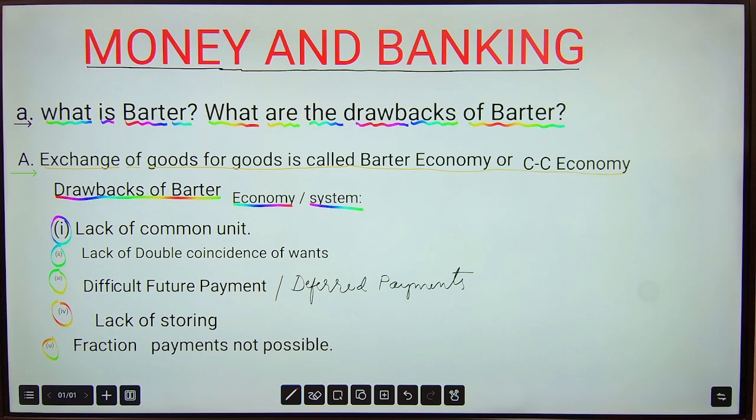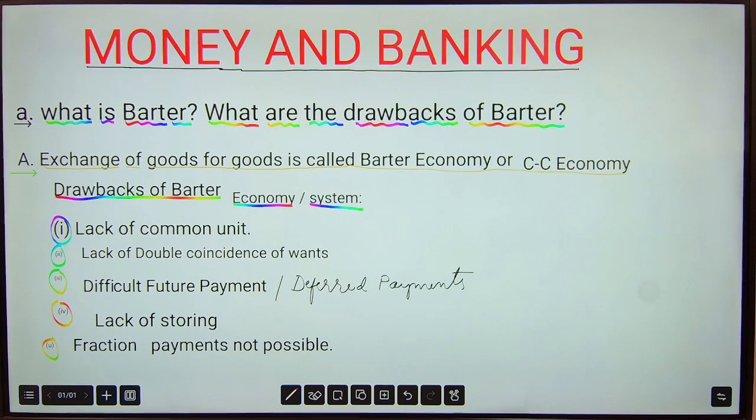It's possible these days. Lack of storing is another major problem under the barter system. Storing is not possible. You can't store food grains, vegetables, or fruits. You can't store animals because they lose their value. They may deteriorate and they may die. But you can store money because its value will remain the same even after a year, 2 years or 10 years. The value of the money will remain the same.